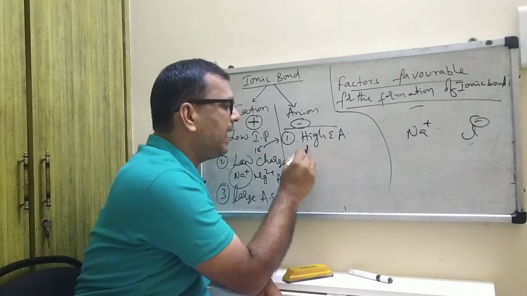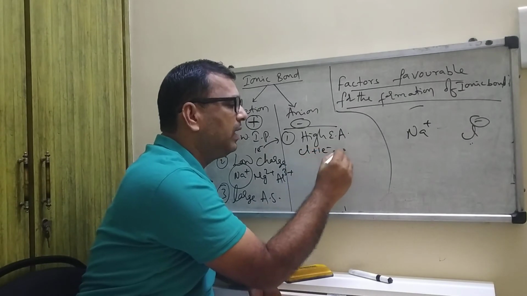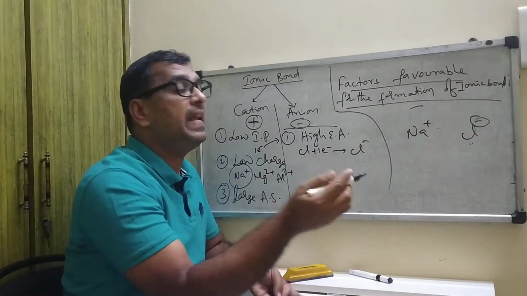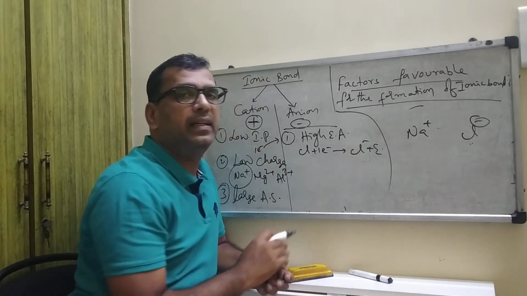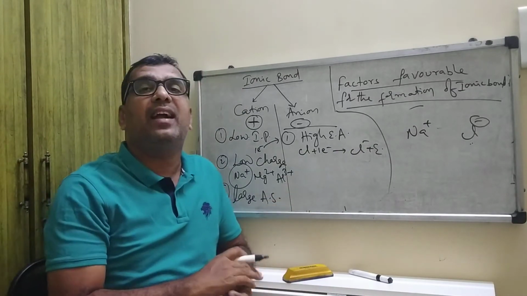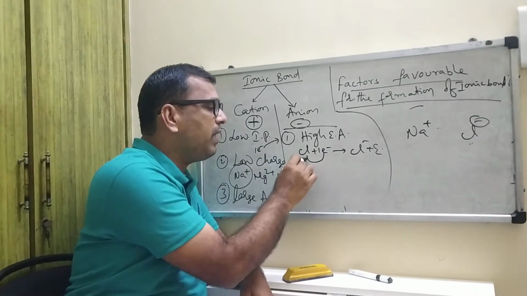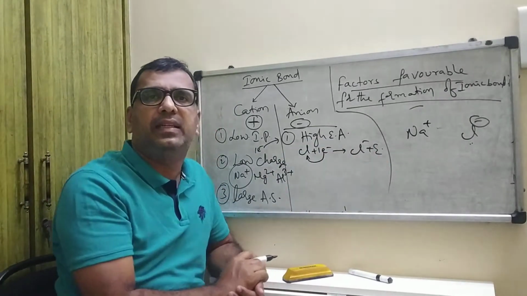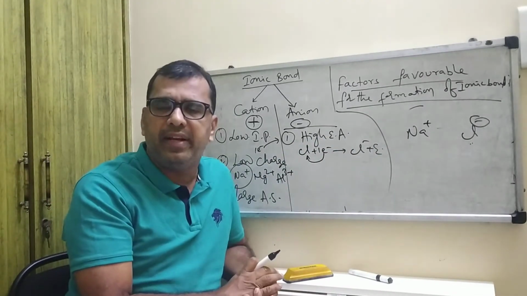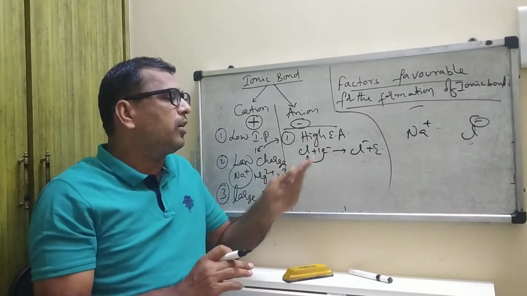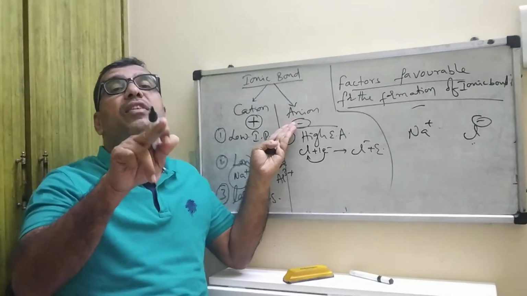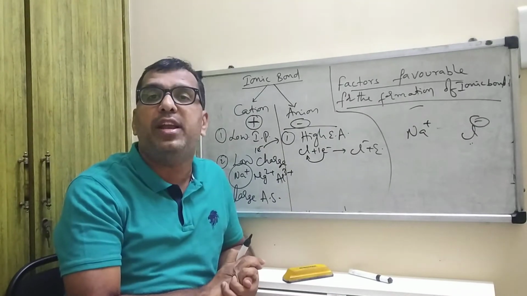For Cl, by the addition of an electron, a certain amount of energy is released. That is known as electron affinity. So high electron affinity is one of the favorable conditions for the formation of anion.